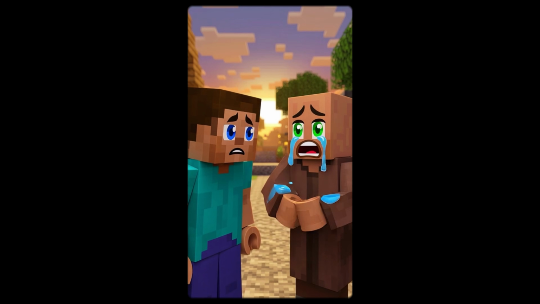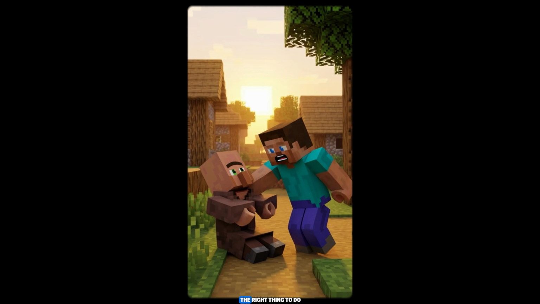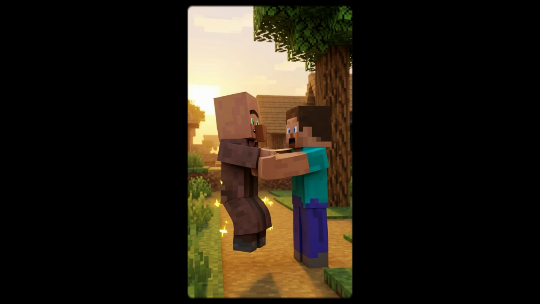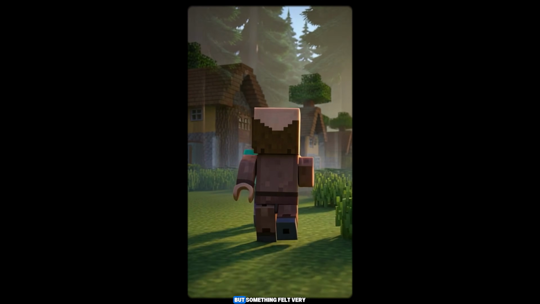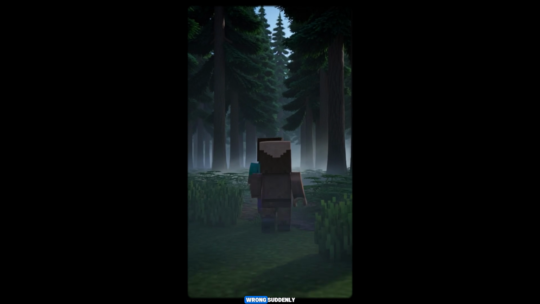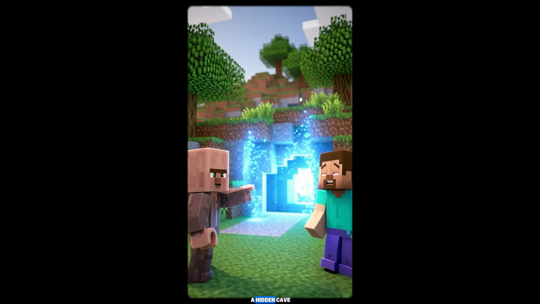He heard a villager crying and stopped instantly. Helping him felt like the right thing to do. But something felt very wrong suddenly. The villager showed him a hidden cave.